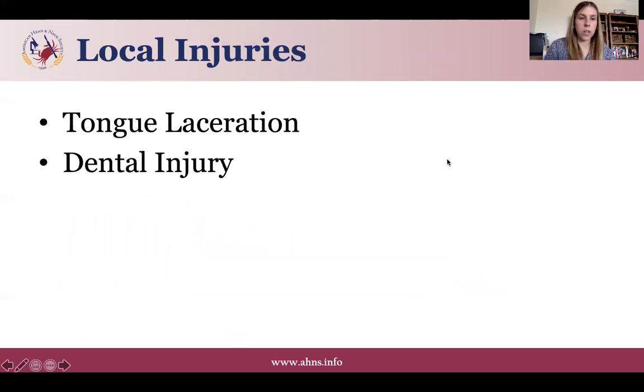So there are some local injuries that can occur. These usually are due to tongue laceration, which can happen with the suture that's often placed through the tongue to help with retraction. There also can be inadvertent dental injury, both from placement of the mouth gag or from movement of robotic arms. This is where it's important to have a watchful bedside assist, especially when introducing new arms or changing instruments. I tend to use Aquaplast for the upper dentition as well as DuoDERM for the lower dentition. This helps really protect the teeth from the mouth gag during suspension.